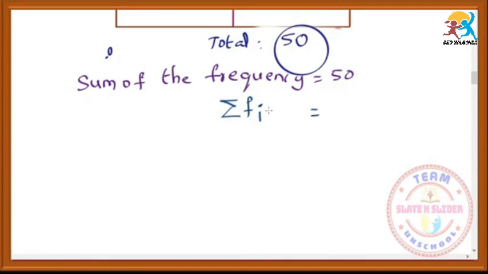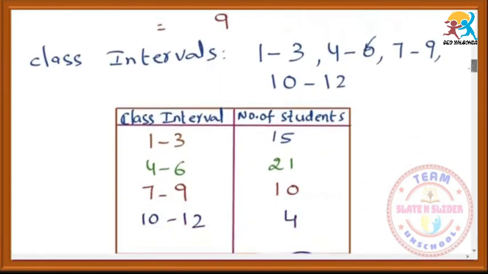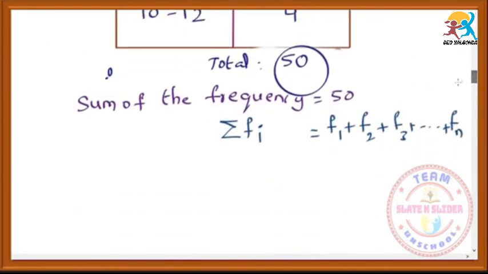Sigma fi is equal to, in the place of i write 1, f1 plus f2 plus f3 plus dash dash up to fn. What is this f1? What is this f2? f1 means the first frequency. f2 means the second frequency. f3 means the third frequency. f4 means the fourth frequency. Like that, we have to add all the frequencies. So that is denoted with sigma fi.